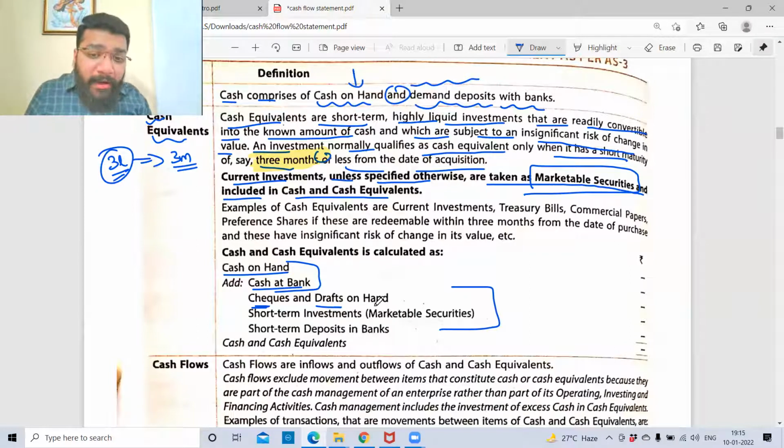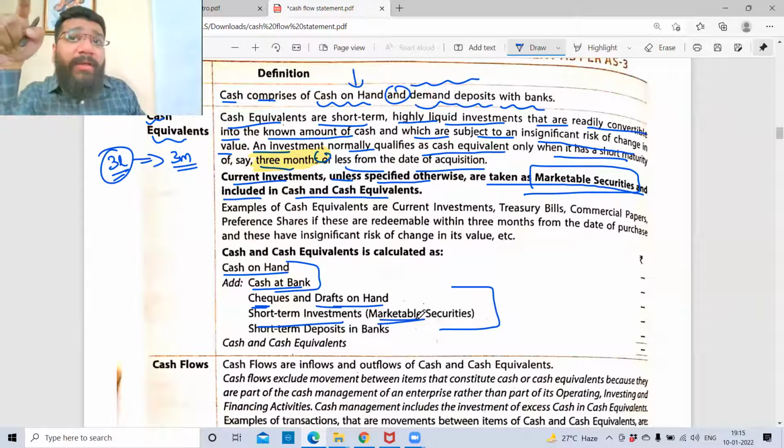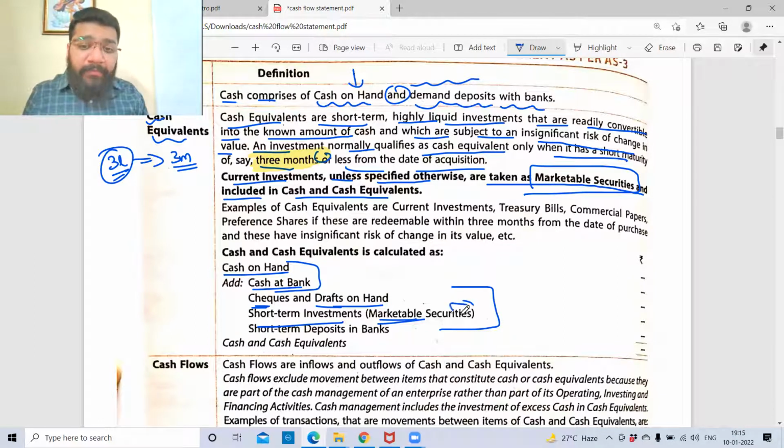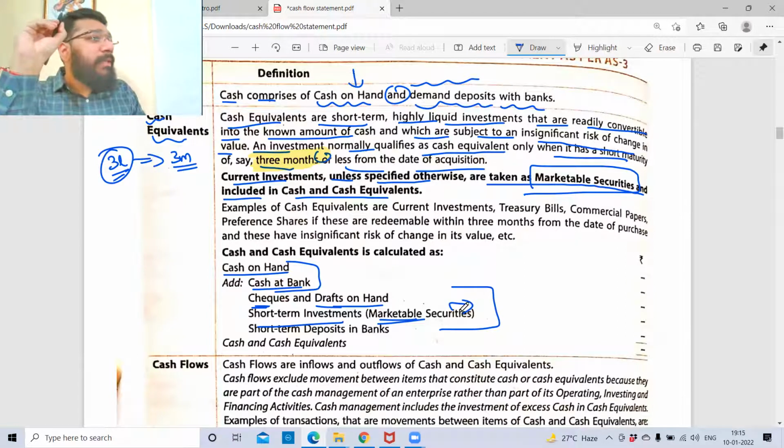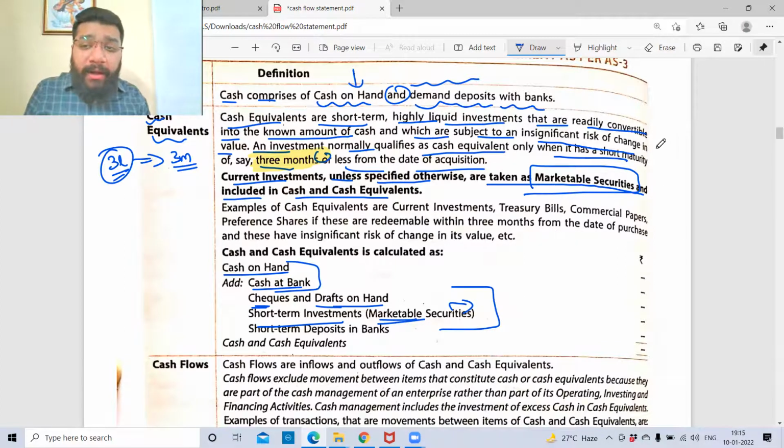So if you have any demand draft on hand, or any short-term investments such as marketable securities, meaning investments which can be converted into cash within 3 months. Share market, if it is convertible into cash within 3 months. So I told you a point that share market is very risky. So this point is actually very immaterial.